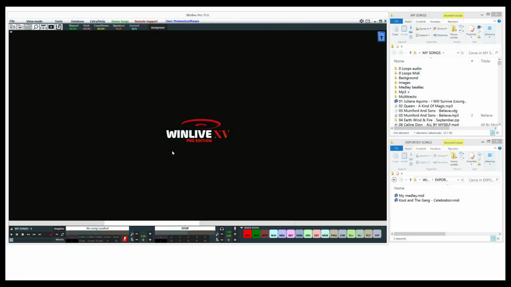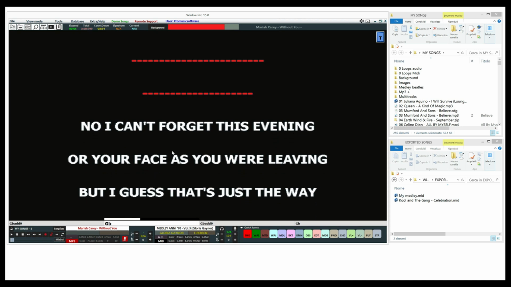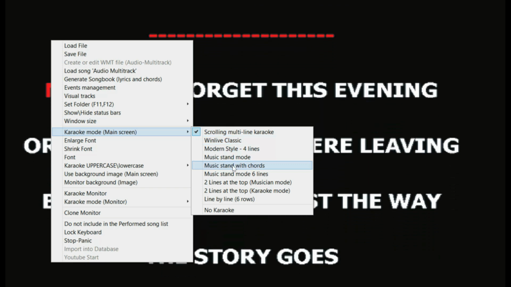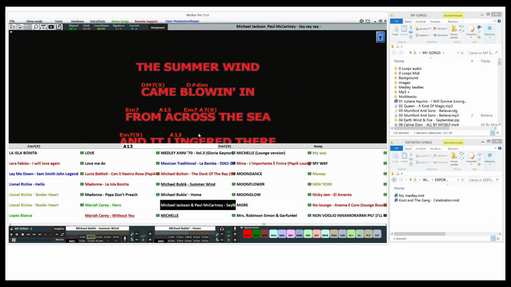In the matter of chords, we remind you that WinLive allows viewing the chords for MIDI and audio files, only if they're already included within the file. If, on the contrary, there are no chords, WinLive calculates them automatically, providing in this way additional support for the performance. Of course, you can always insert and synchronize the chords manually, in the same way as inserting and synchronizing a text.